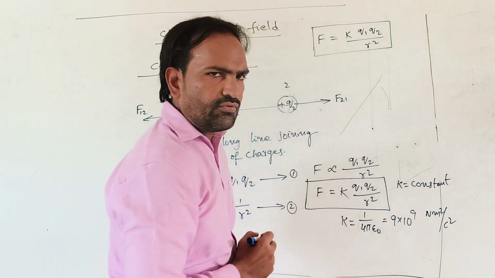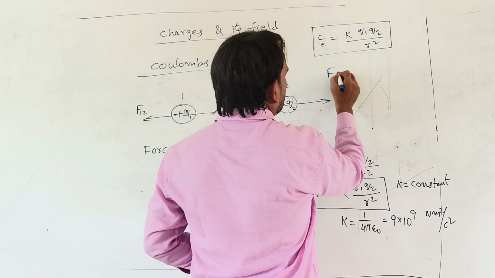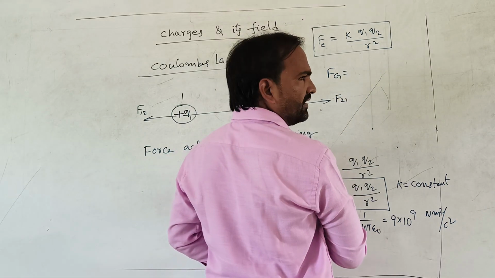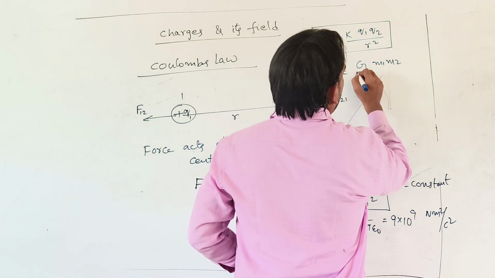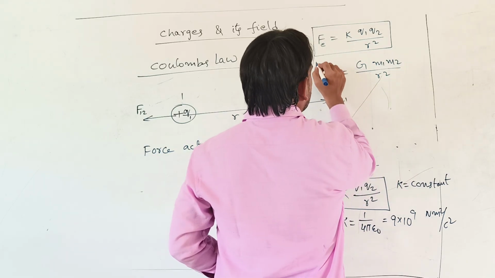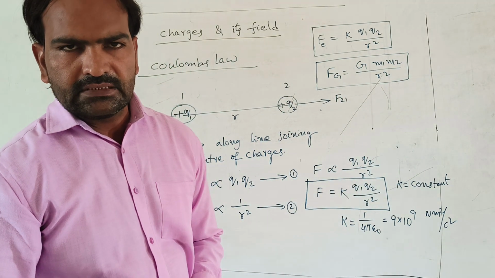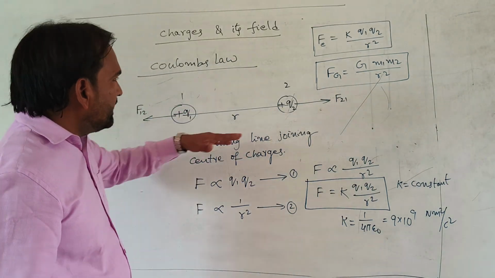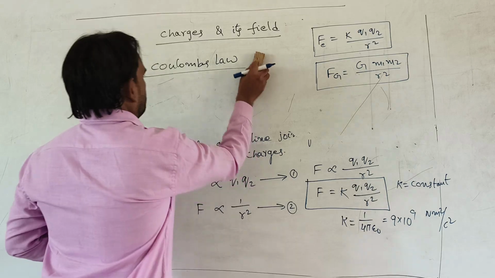There is also the gravitational force formula, F is equal to G M1 M2 by R square, the force between two bodies of the universe. So what are the similarities between these two formulas?